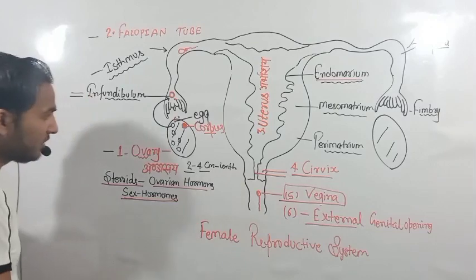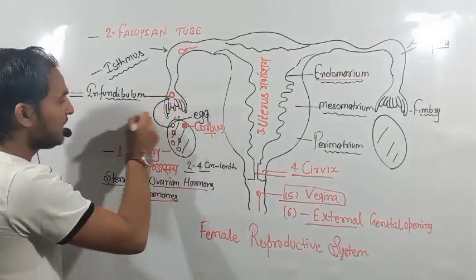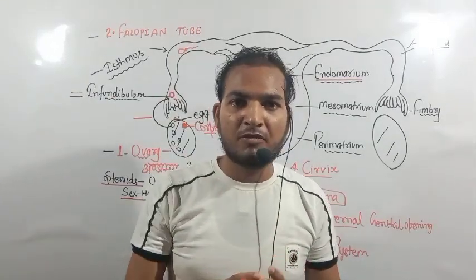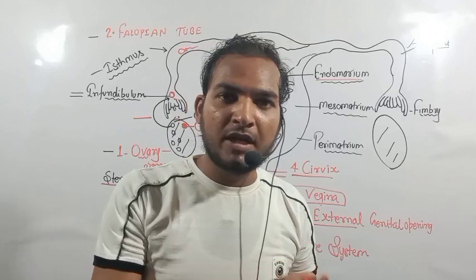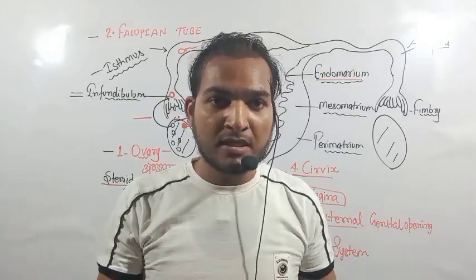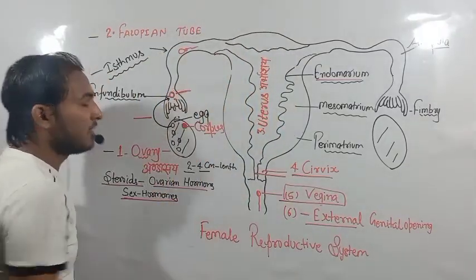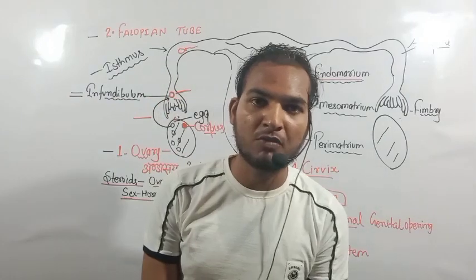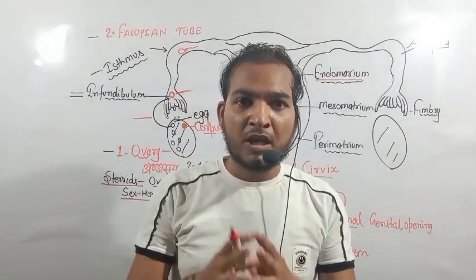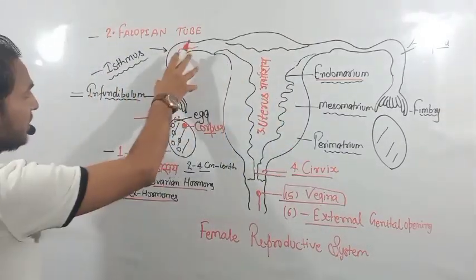After ovulation, the egg is released into the fallopian tube. This process is known as ovulation. Ovulation is the process by which the female egg is released into the fallopian tube. After ovulation, the egg is released into the fallopian tube of the female reproductive system.